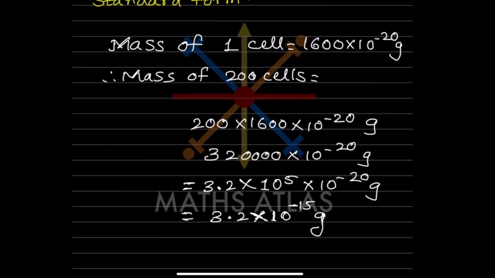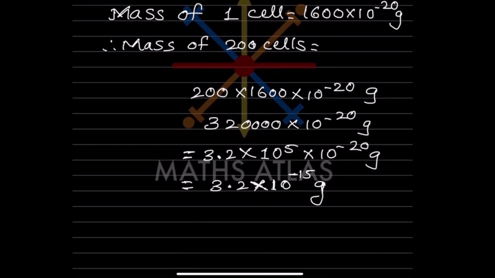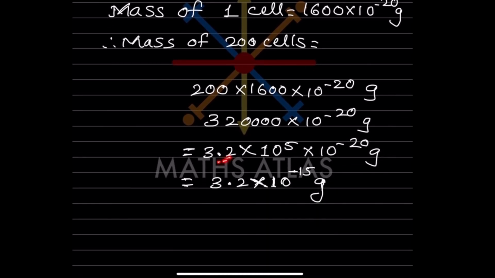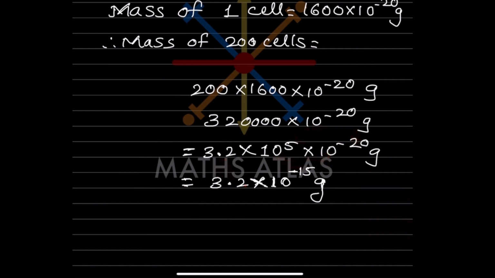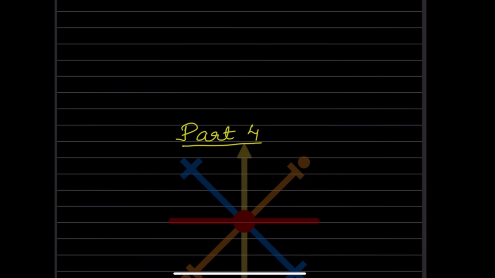Now we want it in standard form. So what are we going to do? We can write this as 3.2 into, after the 2, how many numbers are here? 1, 2, 3, 4, 5. So we'll write it into 10 raised to 5, because we are moving the decimal to the left, that is going to be positive. And this 10 raised to minus 20 stays as it is. The base is the same, so you have to add the exponents. So 5 minus 20, that will be minus 20 plus 5, which is minus 15. So 3.2 into 10 raised to minus 15. This is in grams.